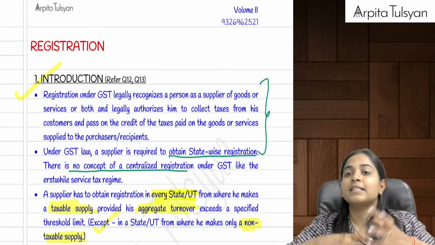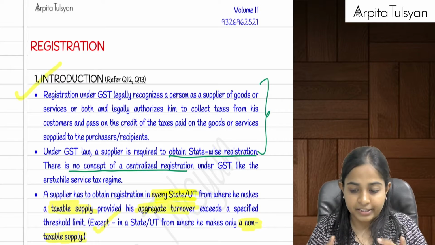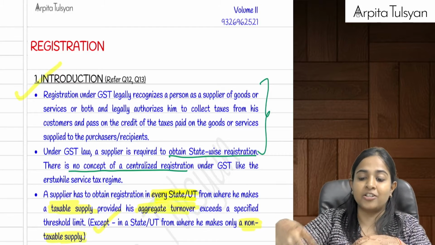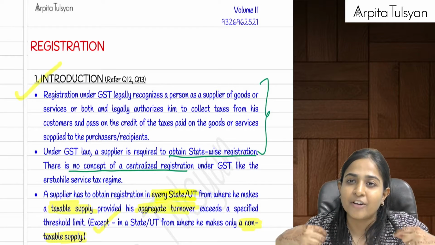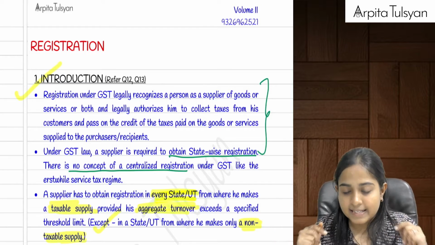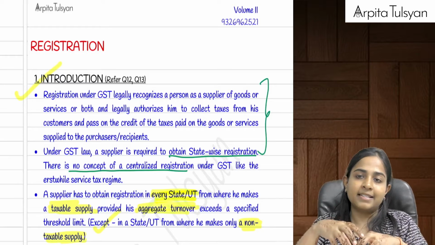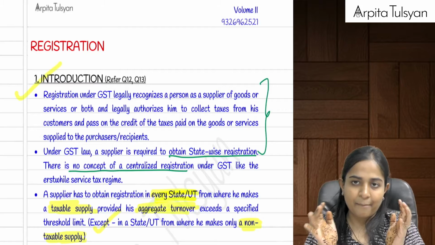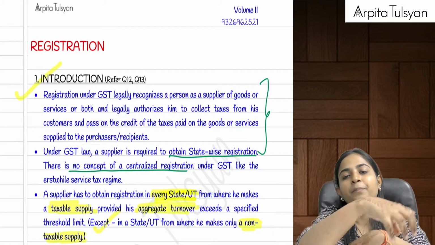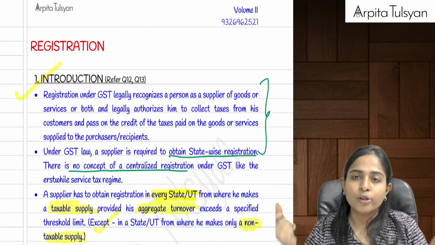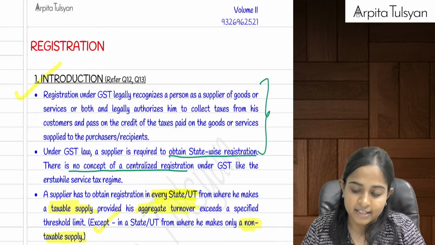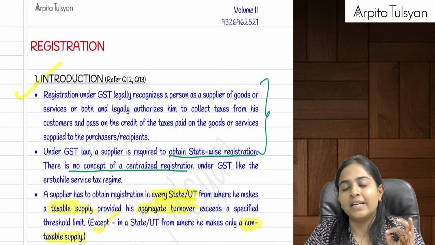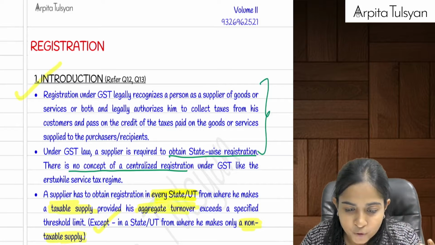Okay, then we discussed registration under GST. So it is not a centralized registration. You will have to obtain state-wise registration in all those states from wherever you are making a taxable supply. Okay, then this registration is going to be PAN based. If a single person is having the same PAN, wherever that particular person is having his offices in all those states or union territories, he will have to get registration, provided he is making a taxable supply from all of those places.